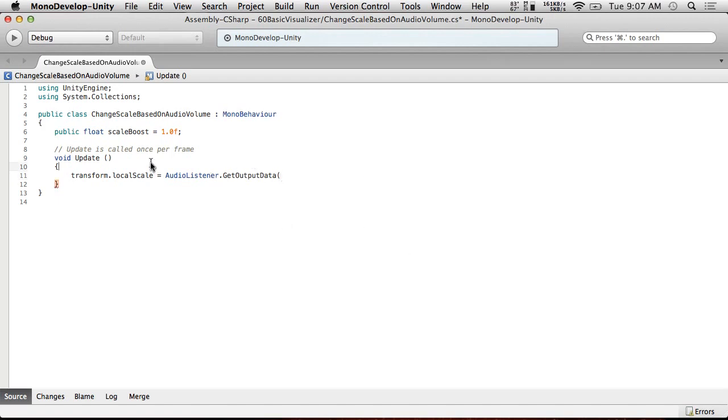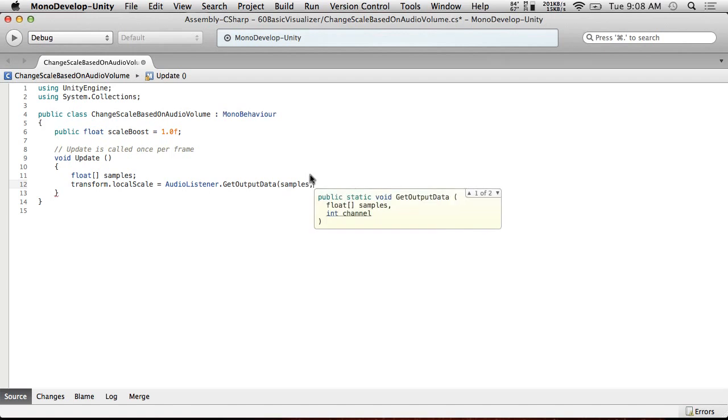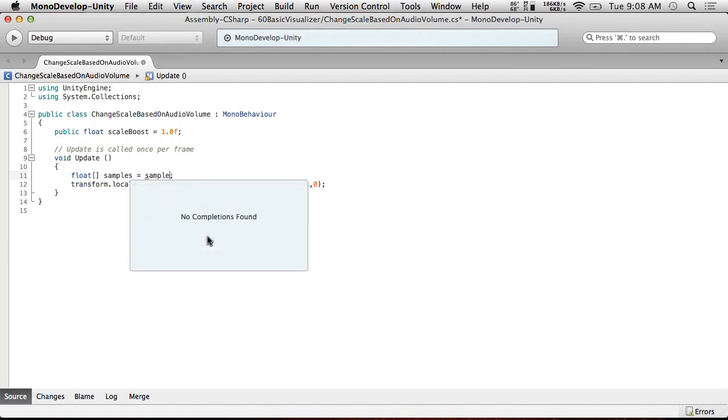So we need to create a float array to store our samples. So float array samples, and we're going to pass in samples, and the channel is going to be 0. The channel is just the left or right audio channel. So this just means that we want samples. Oh yeah, and we have to set this size to what we want back. So I'm going to make this just one sized for right now. Samples, new float 1.